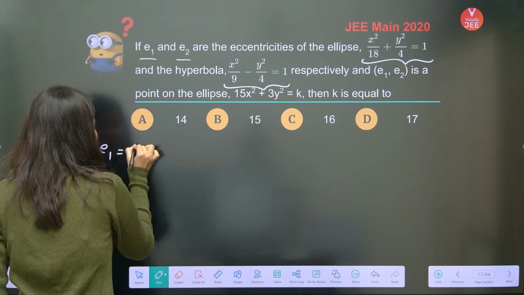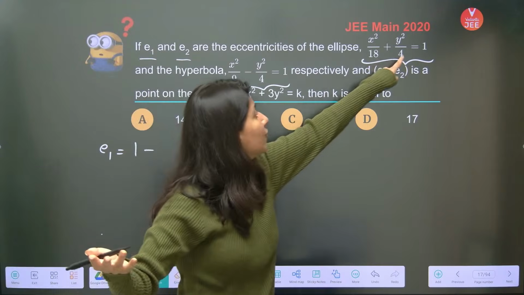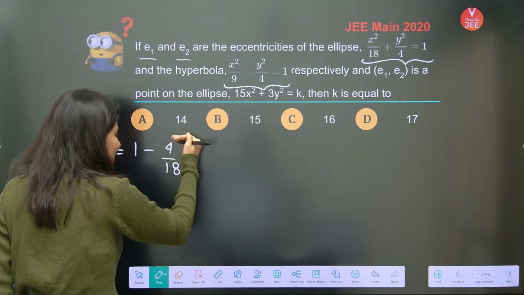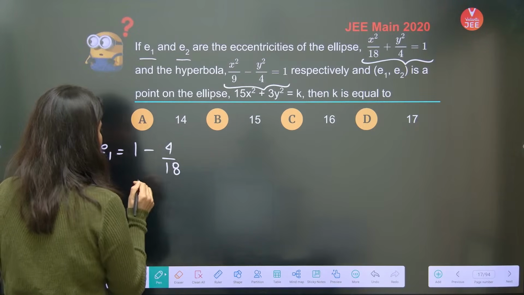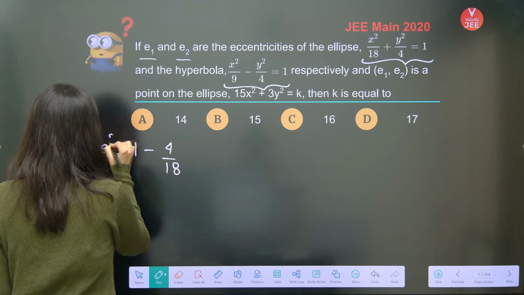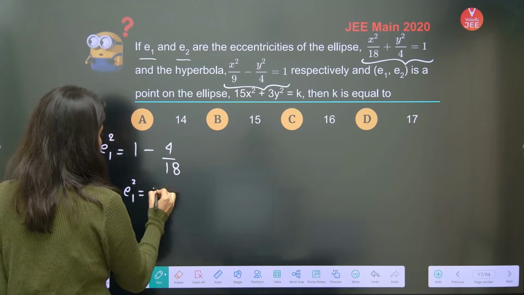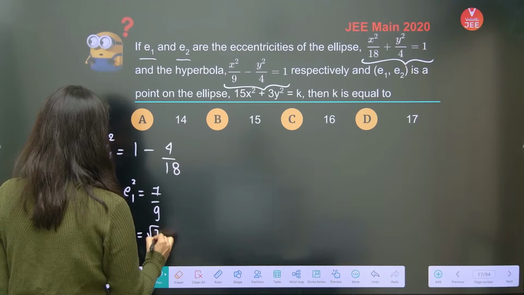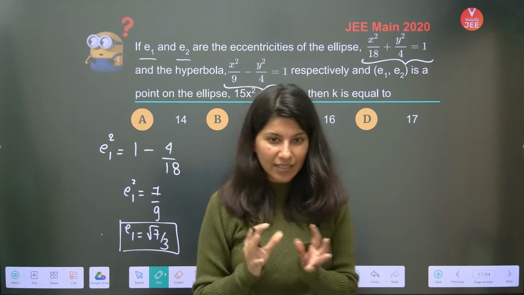So obviously E1 is root of 1 minus smaller square, 4 by 18. 1 minus 4 by 18, because in an ellipse it is always small by big. So E1 is equal to root of 1 minus 4 by 18, which is 2 by 9. So what is E1 square? This is 7 by 9. E1 is root 7 by 3. Okay, ma'am, so the first is clear.